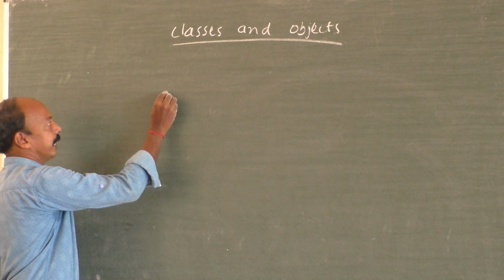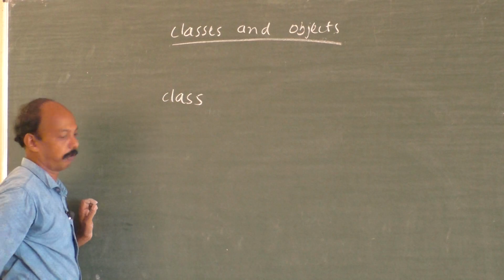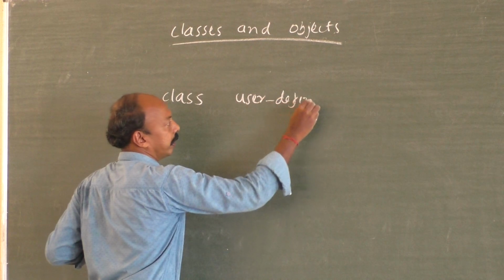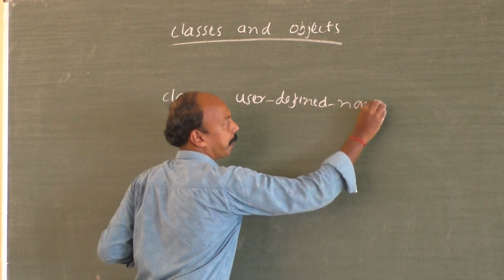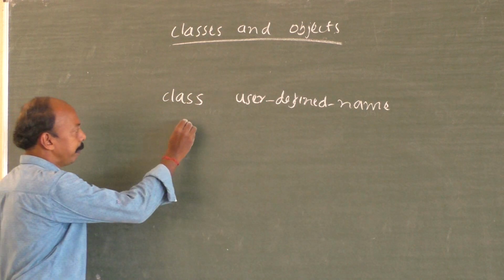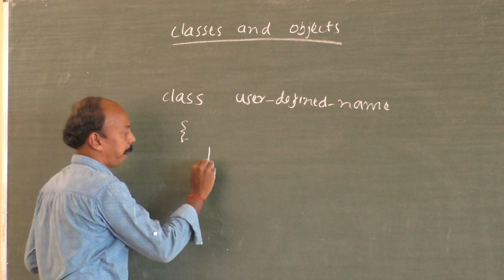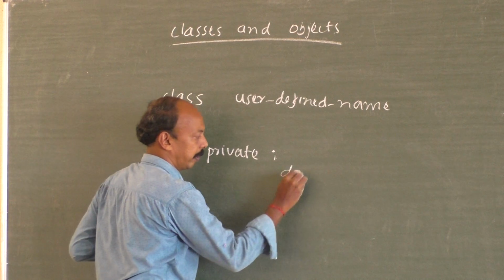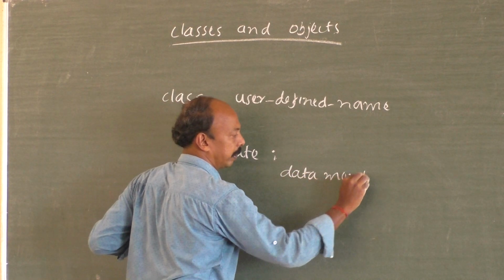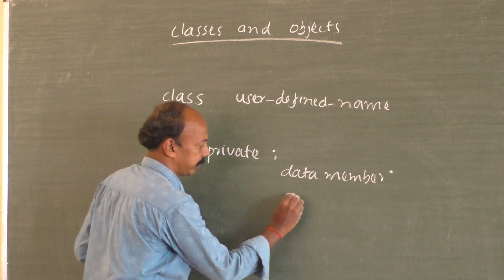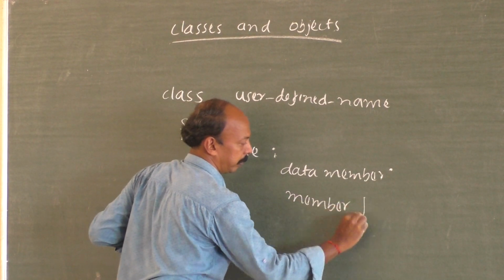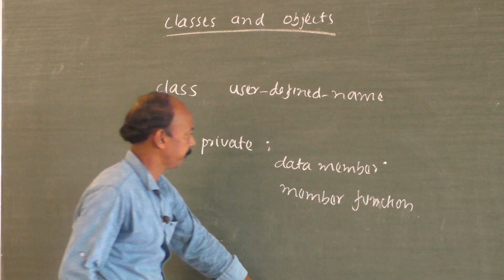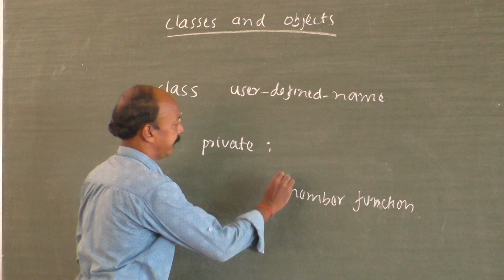It starts with the keyword class, then user defined name, open the bracket, private, colon, data member, member function. Or instead of writing data member, we can write member data.